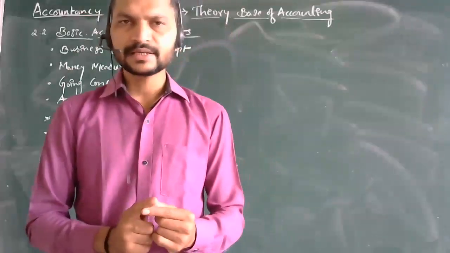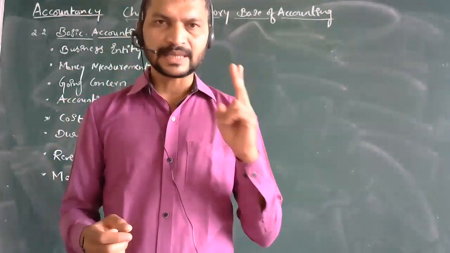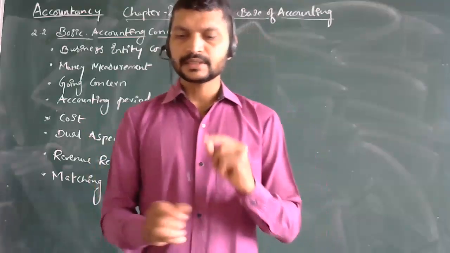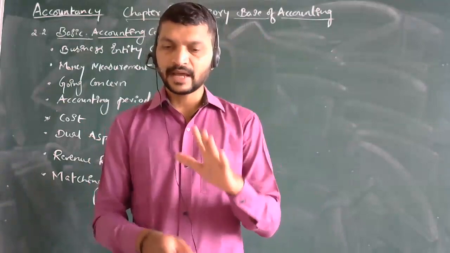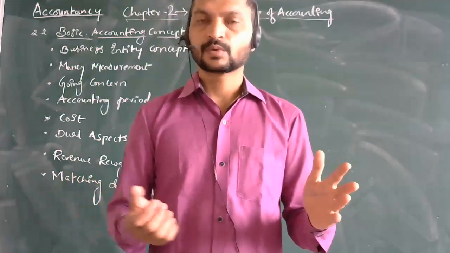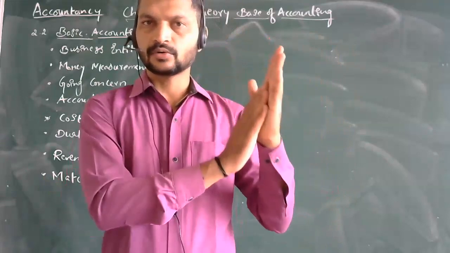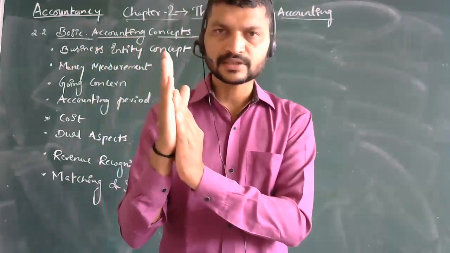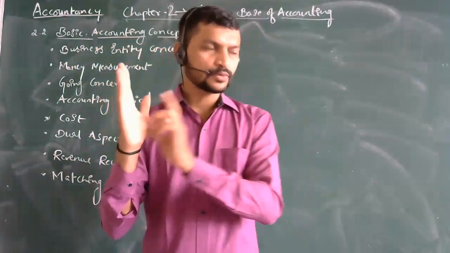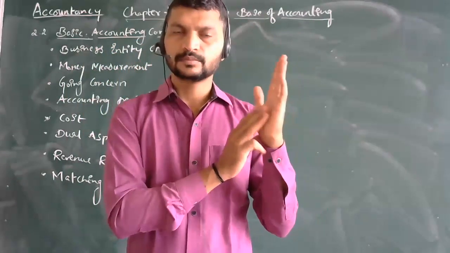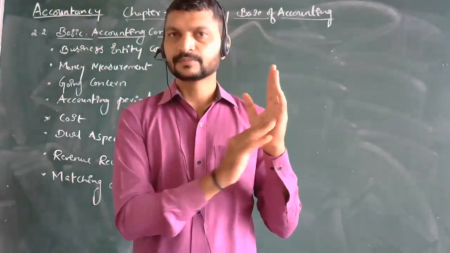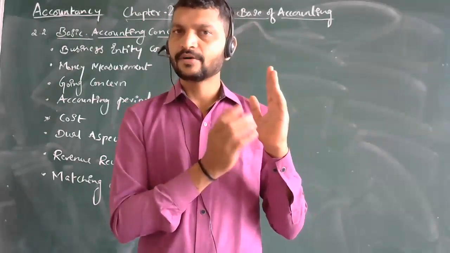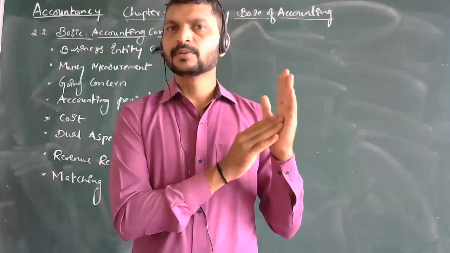See, business enterprise and owner are two separate entities. Business entity is separate and the owner is separate. They are independent entities. This is the owner, this is the business. In that, what happens? Whatever transactions go on in the business only will be recorded, not about the person who has invested. If he is purchasing or taking any of the amount from the business, it will be